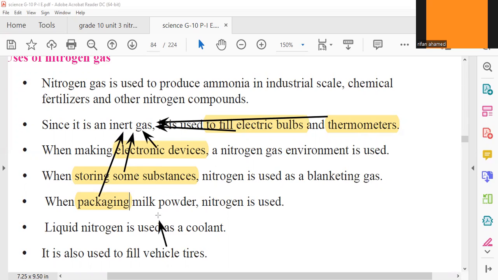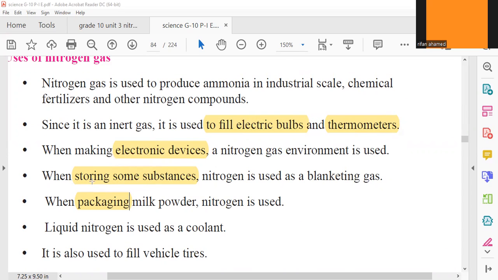Why are you filling vehicle tires with nitrogen gas? It is also an inert gas. Inert gases don't do any reaction, they just keep filling. When they react, the quality of these materials will go down. So to keep the quality, they fill those places with inert gas.